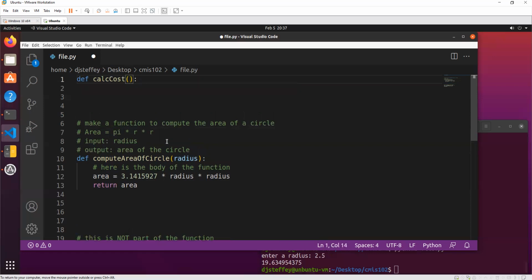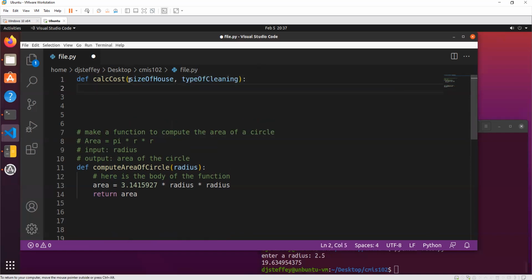And now inside the parentheses, what does our function need to know in order to calculate the cost? What does it need to know? Well, it needs to know the size of the house, right? It needs to know if it's a small, medium, or large house. It also needs to know the type of cleaning.